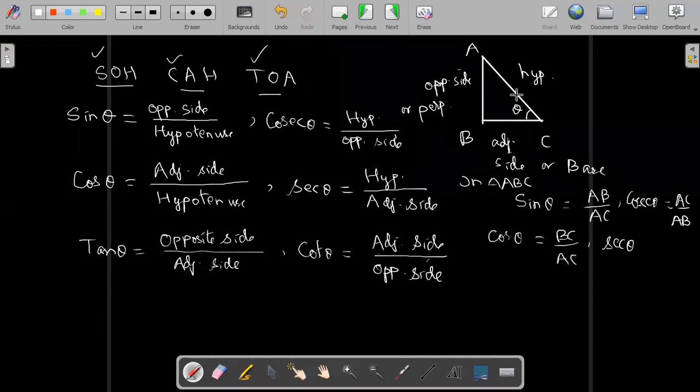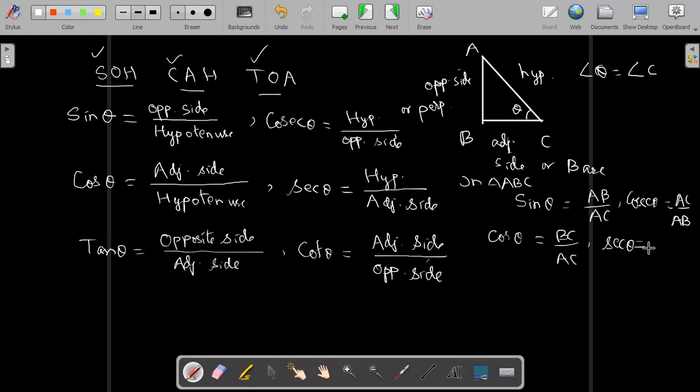This angle can be theta, or it can also be angle C, because this is vertex C. If it is not given in the figure, you can take angle C. If it is given as theta, we can use theta.